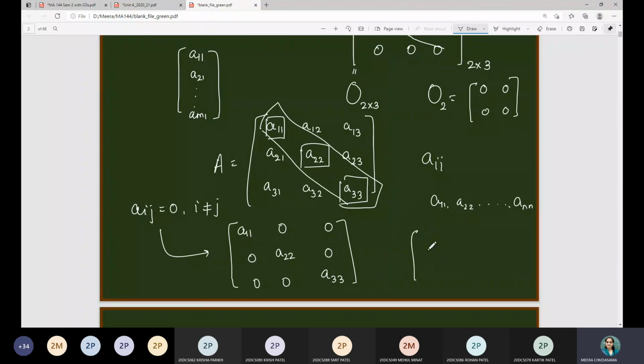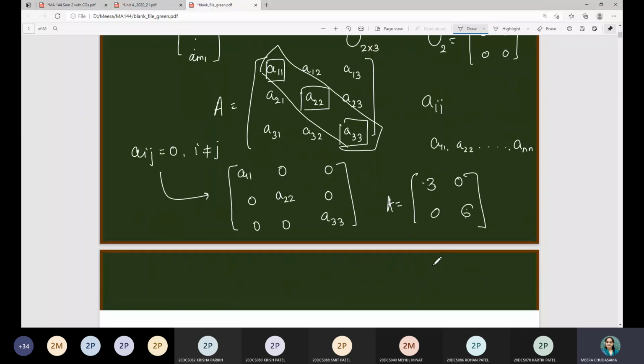Right? So for example, if I write 3, 0, 0, 6, is it a diagonal matrix? Yes, ma'am. Yes, sir. Because except for the principal diagonal, all entries are 0. Therefore, this is a diagonal matrix.